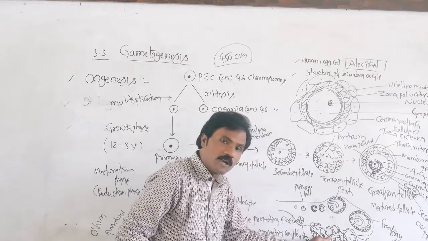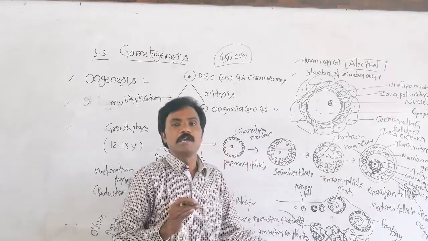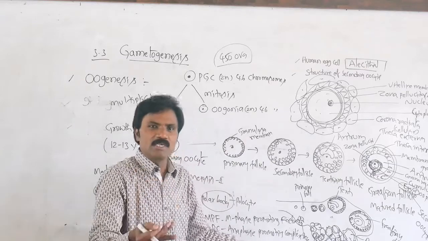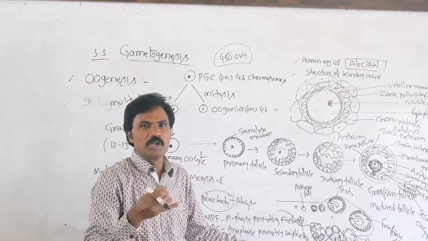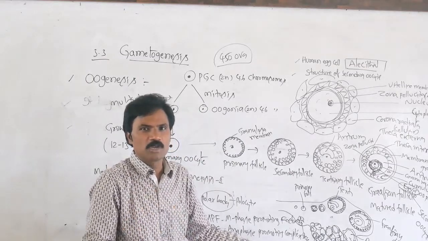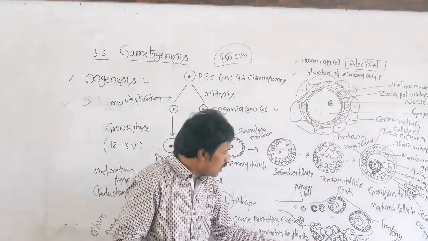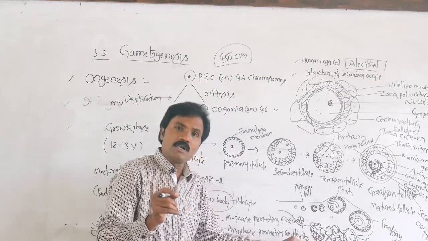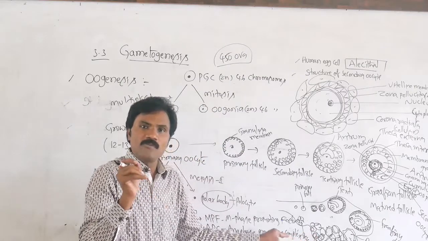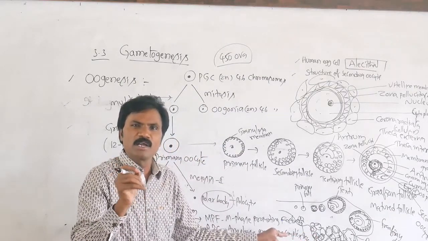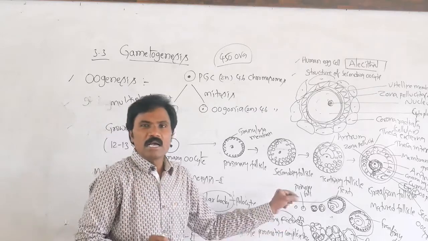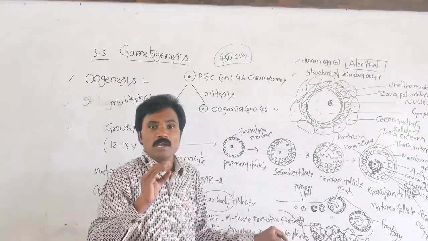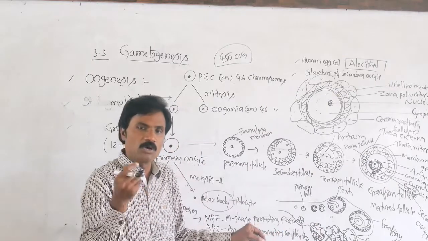What do we call the ruptured follicle? Corpus luteum. Lutein, a type of pigment, is present. Very important from the exam point of view: which part of the ovary acts as a temporary endocrine gland? The corpus luteum acts as a temporary endocrine gland because it secretes a hormone. What is the name of the hormone?